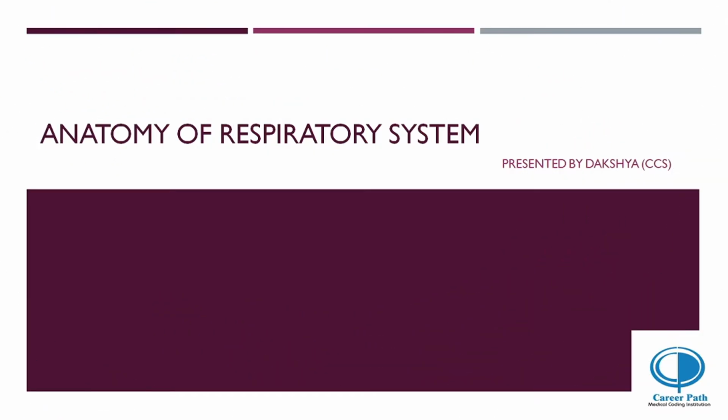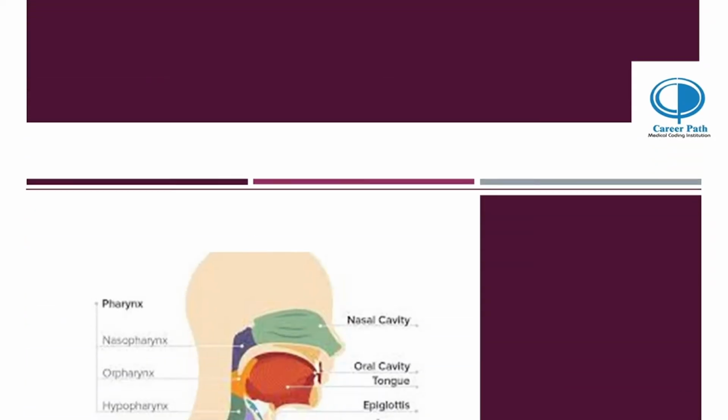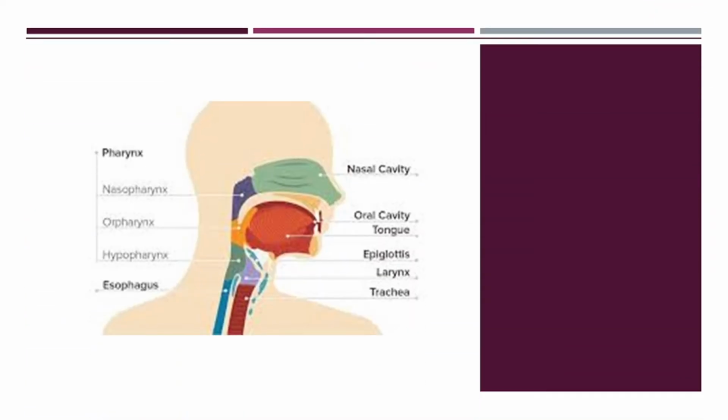In today's video, we'll study the anatomy of the respiratory system in an easy way, just by going through the images. So let's first understand what organs are responsible for the respiratory system. The organs are the nasal cavity, oral cavity, tongue, epiglottis, larynx, trachea, esophagus, and pharynx. The pharynx is of three types: nasopharynx, oropharynx, and hypopharynx. In this video, I'll start from the larynx and trachea.